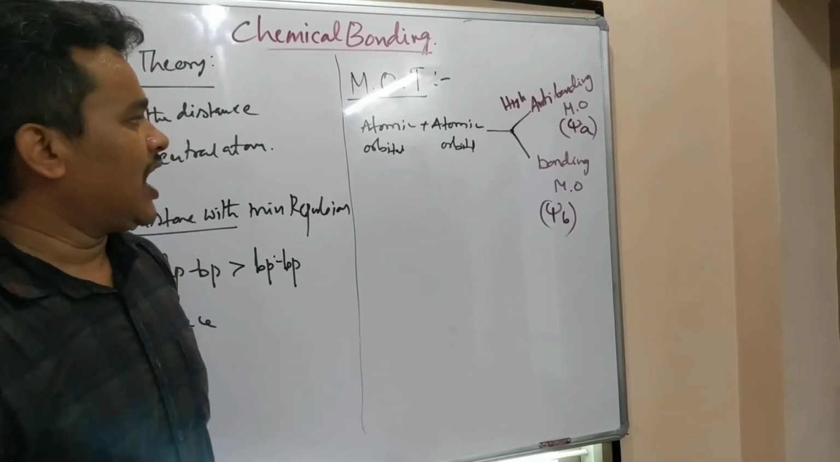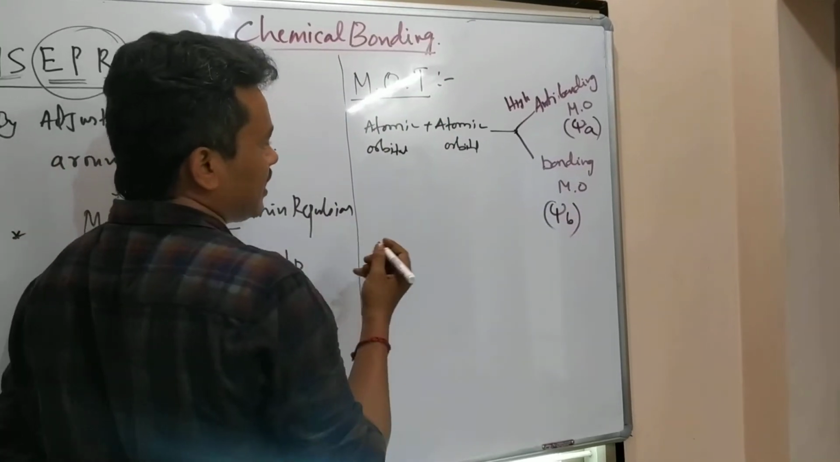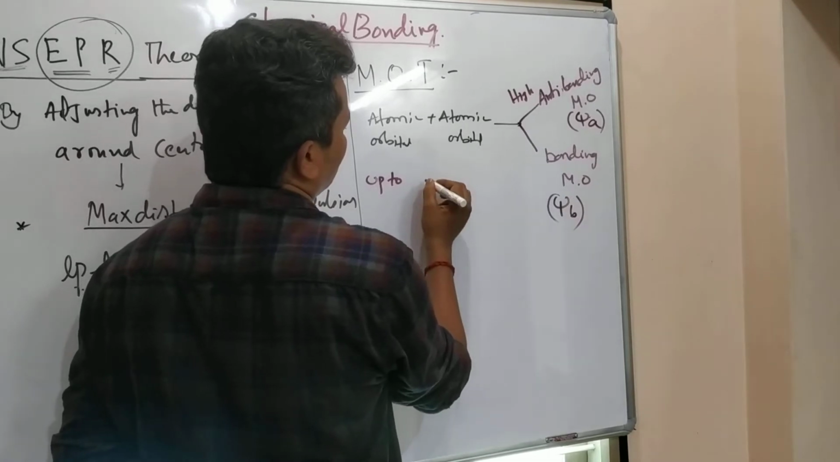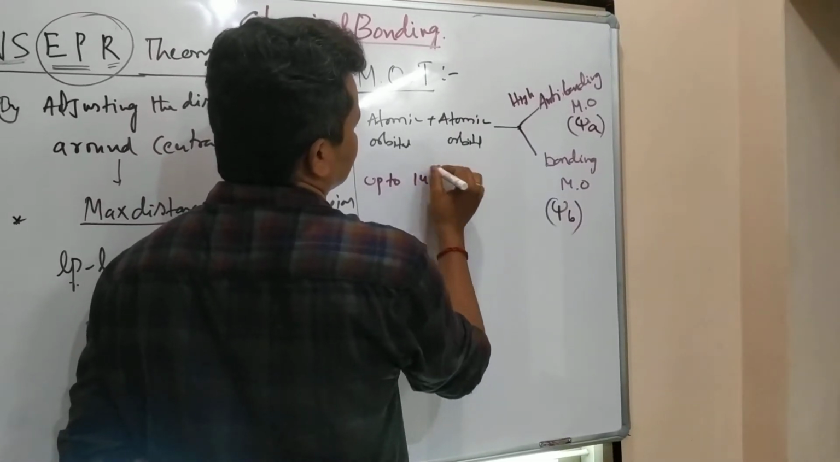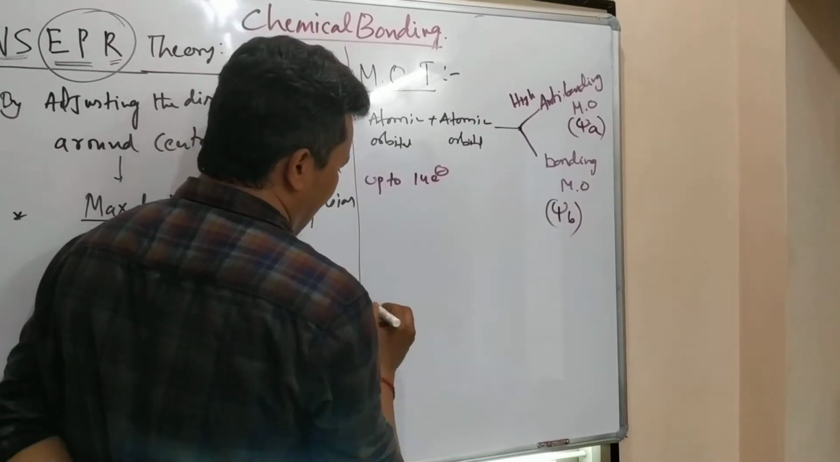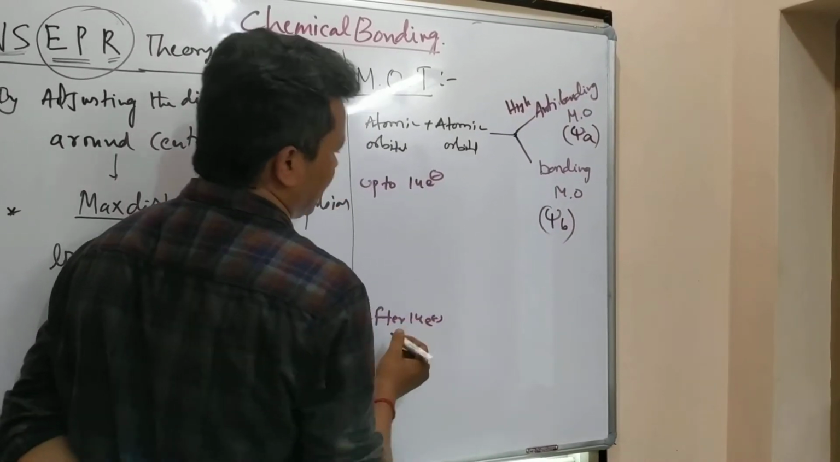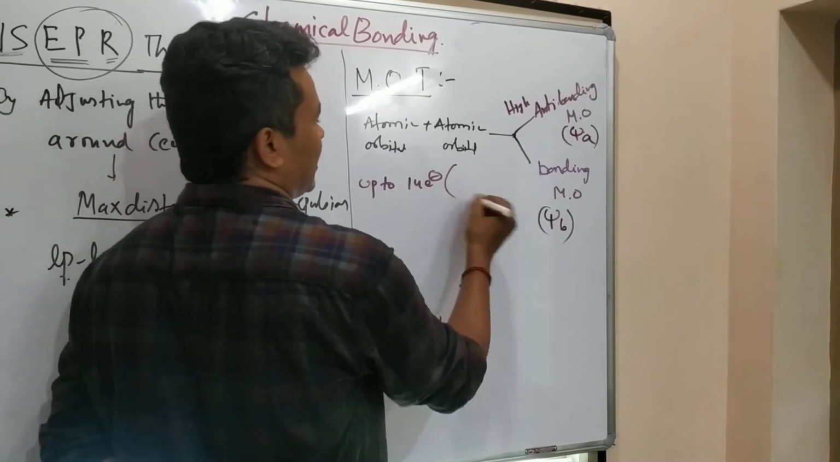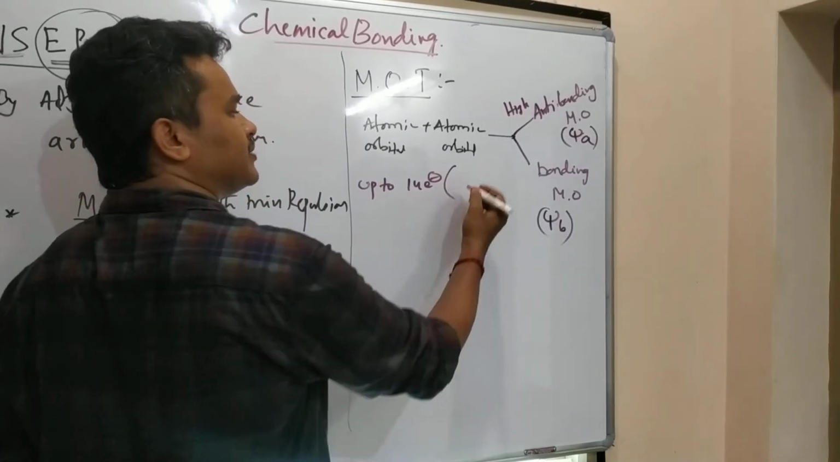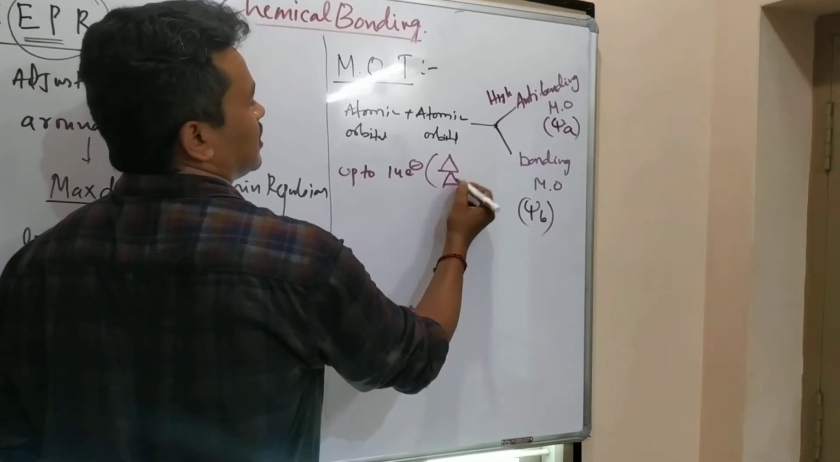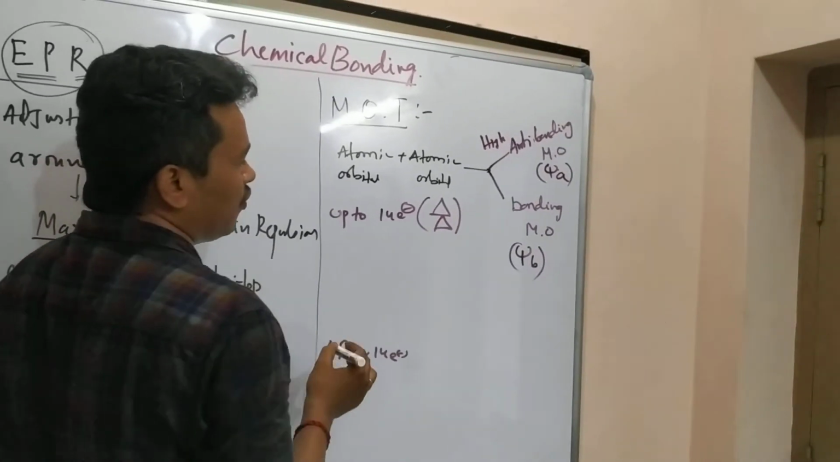That list, how I am writing it, see here, up to 14 electrons. I will write like this. After 14 electrons I will write like this. I am giving a trick here. It is my way of study. Here, this is like this. Triangle by triangle up to 14 electrons.